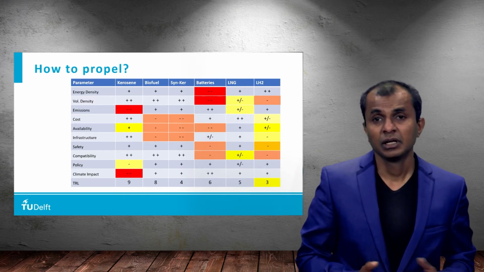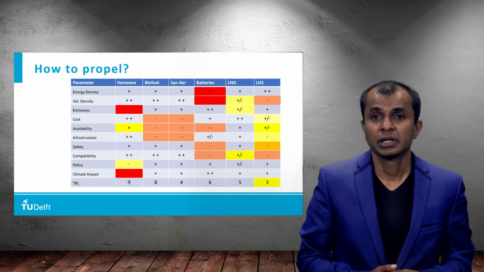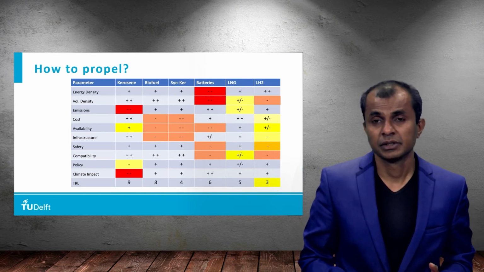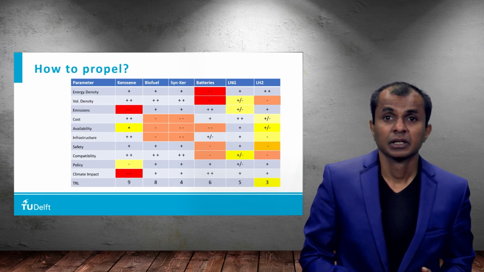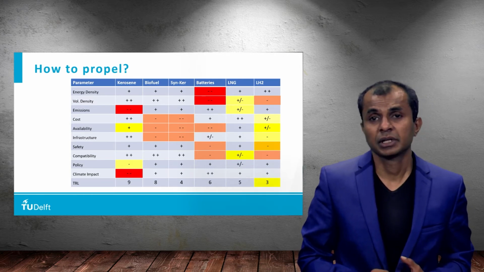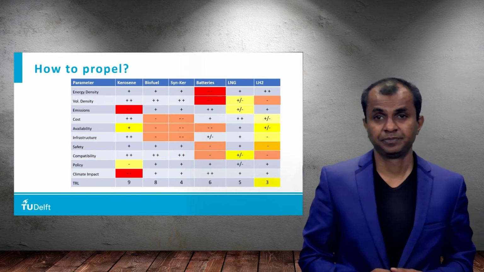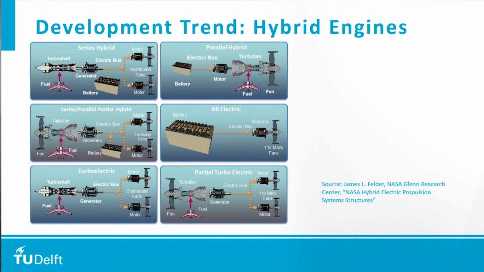And what you see is that none of the energy sources has only advantages. Every energy source has its advantage and disadvantage. And that's why sometimes it is better to combine the two. And that brings me to this slide, which is on hybrid architecture.